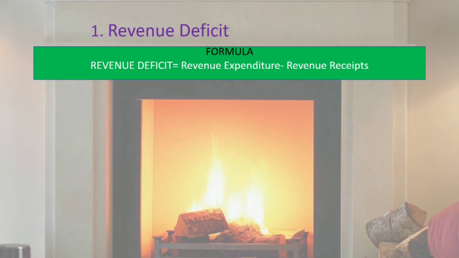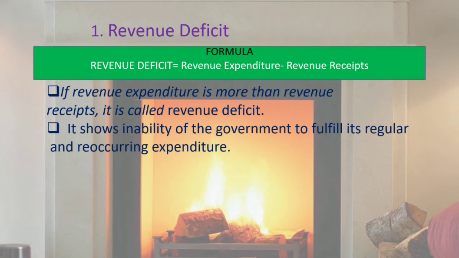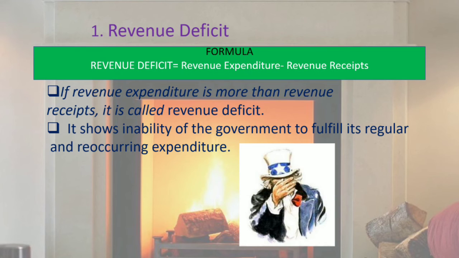First is revenue deficit. What do you mean by revenue deficit? When the government is unable to fulfill its basic expenditure. The formula says revenue deficit is equal to revenue expenditure minus revenue receipts. So it shows the inability of the government to fulfill its regular and recurring expenditure. It is the inability of the government, it is not able to meet even its recurring expenditure.